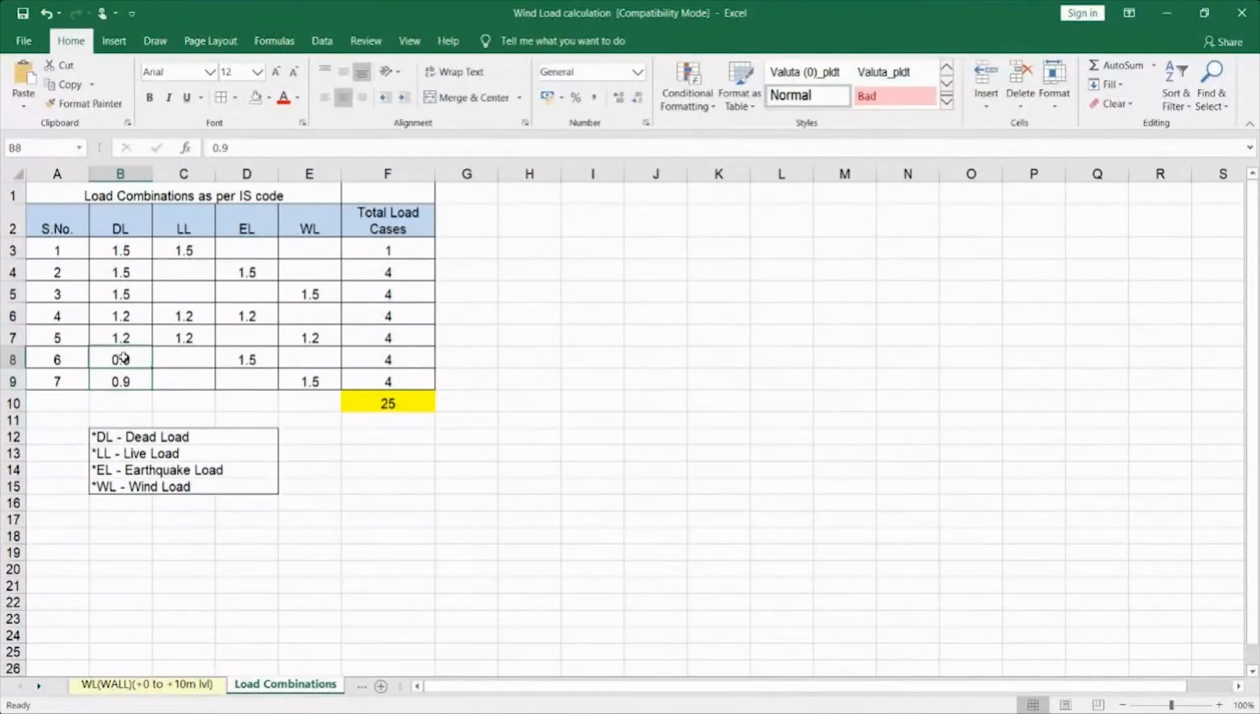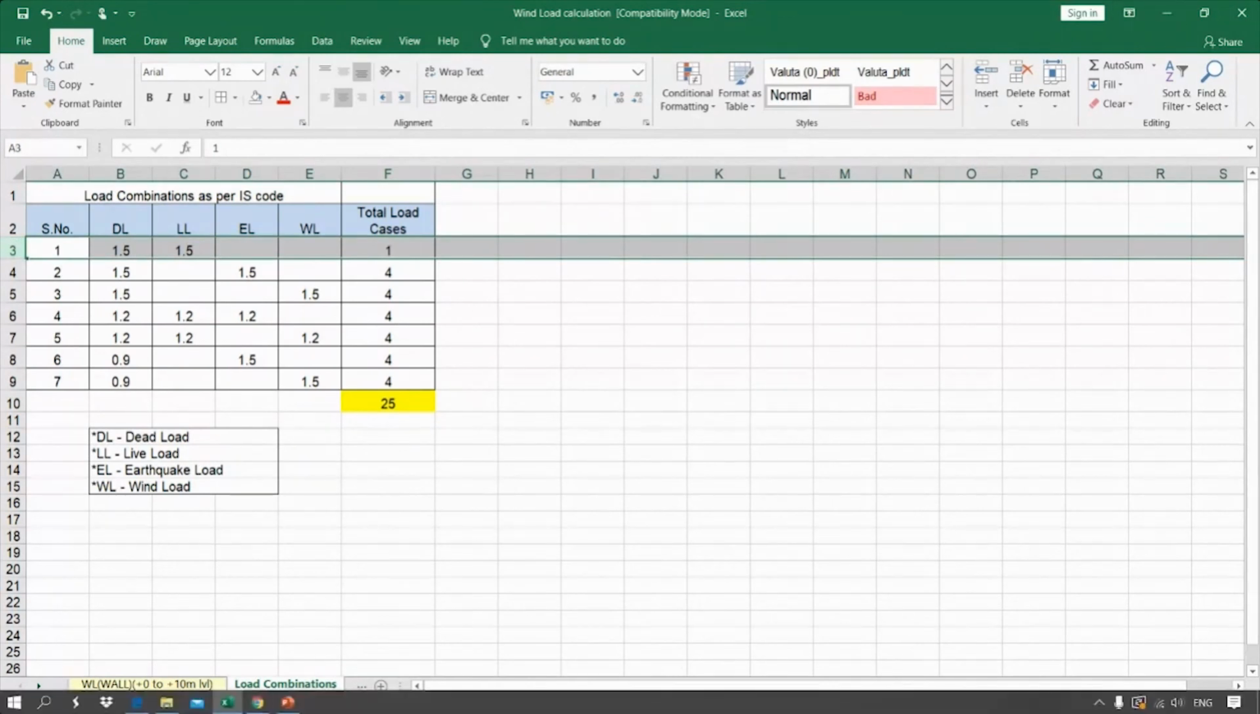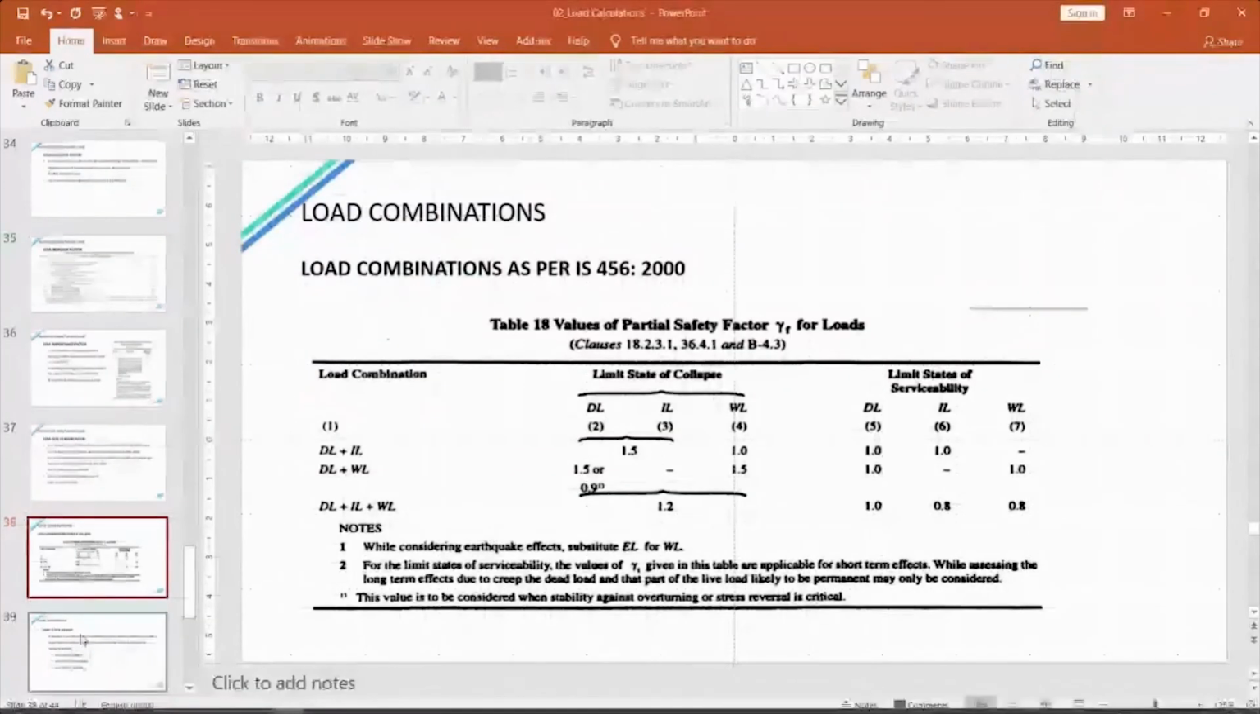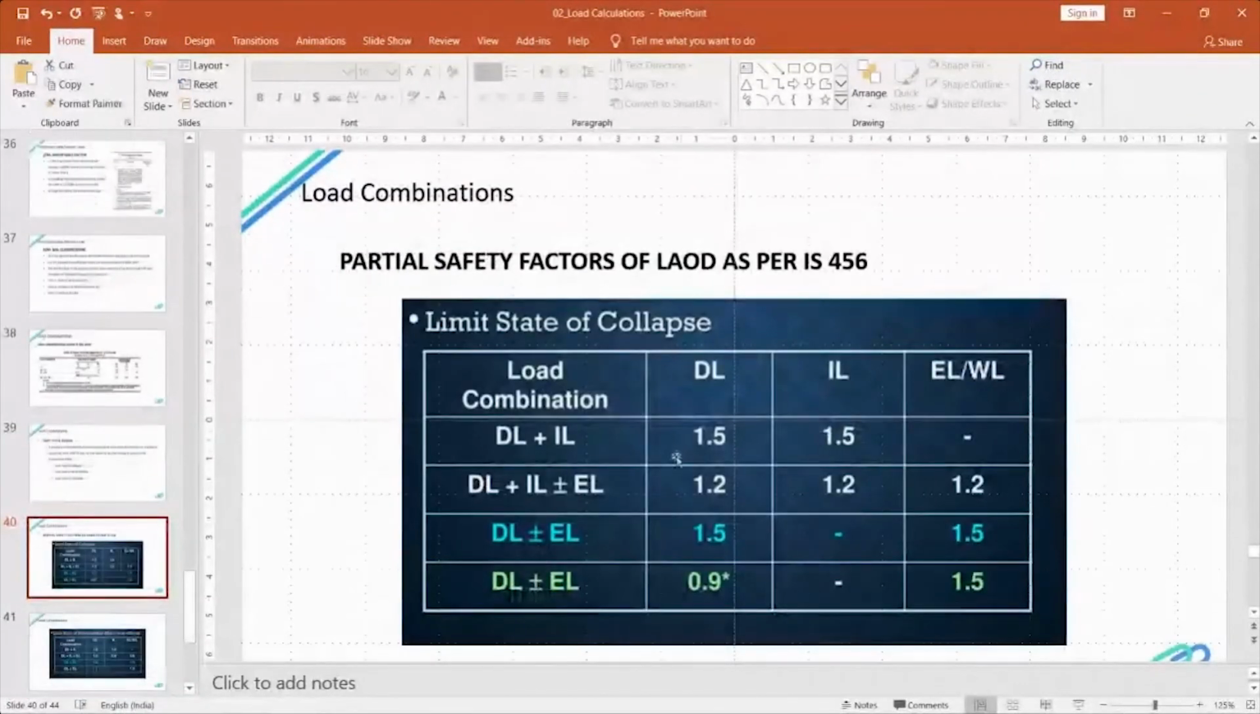If you see, I have written here as 1 4 4 4 4. This is the total load cases which is considered. If you see here, I will take this PPT also. So if you see here, this is the limit state of collapse. This is the partial safety factor which has to be considered.